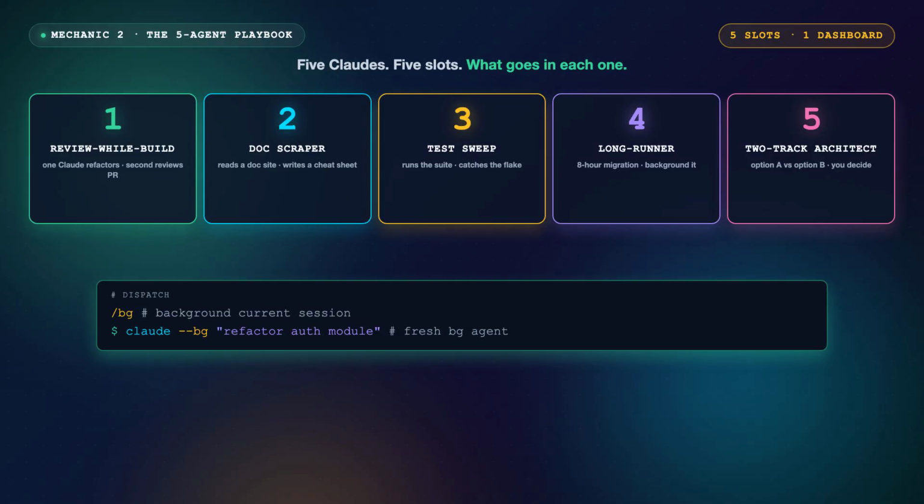Slot 5, 2-track architect. One Claude argues option A. Another argues option B. You decide.